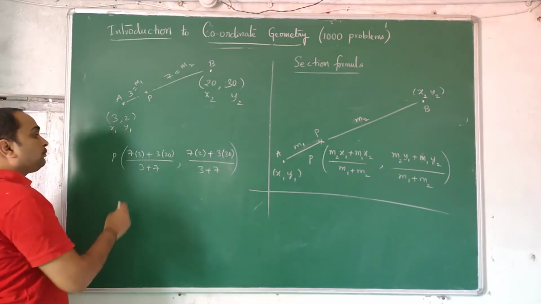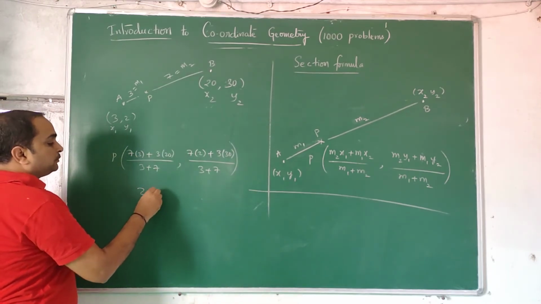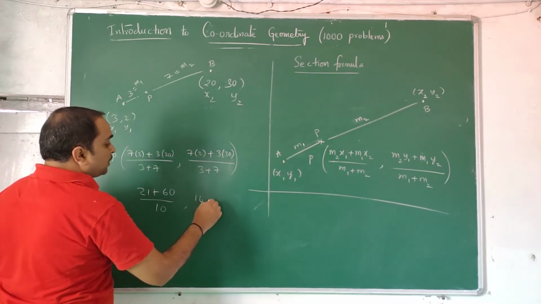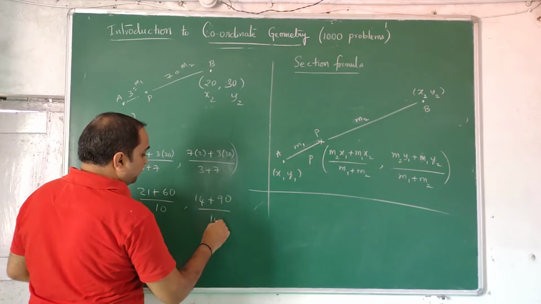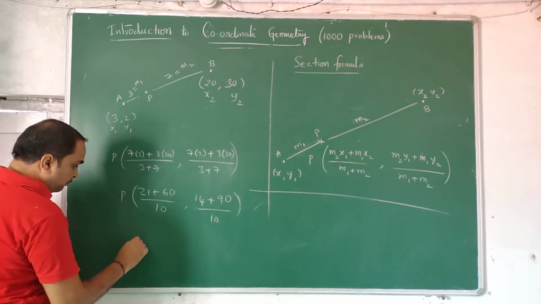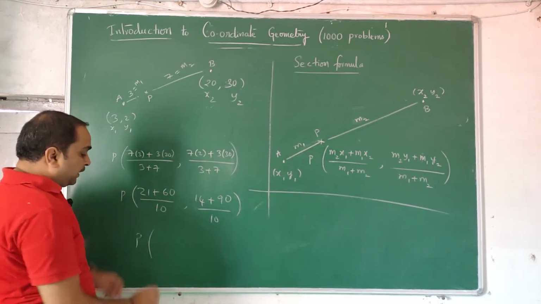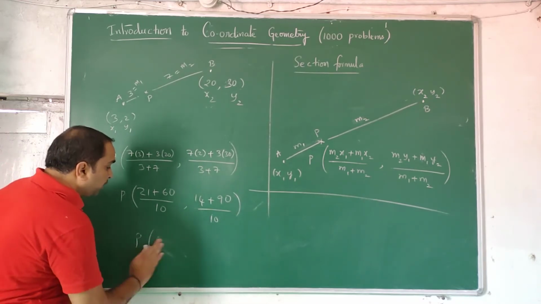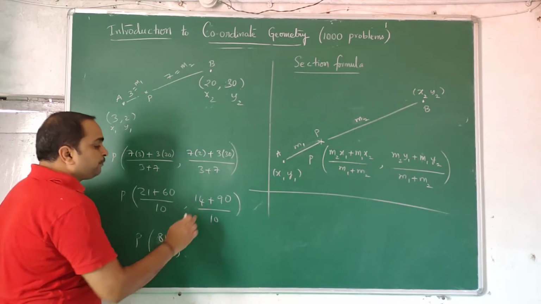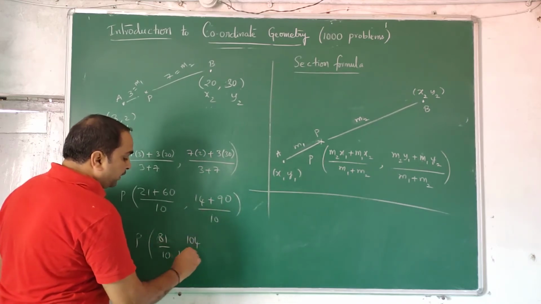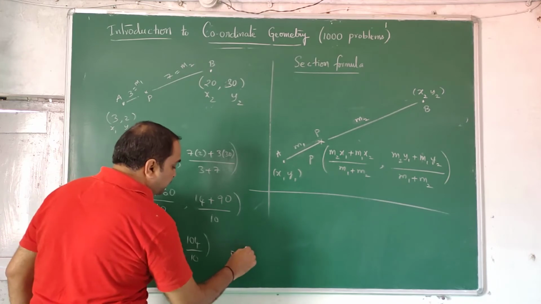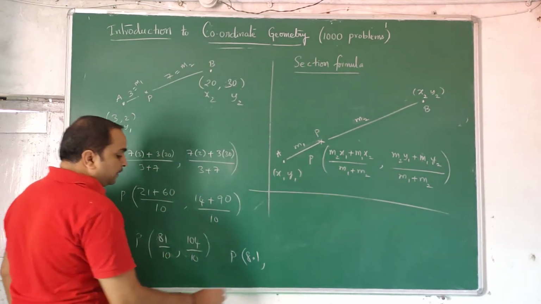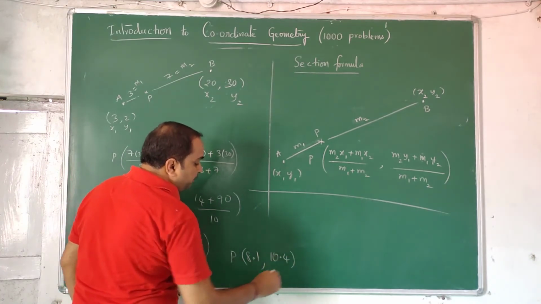So now 7 3s are 21, plus 60, by 10, comma 7 2s are 14 plus 90 by 10. 21 plus 60, 81 by 10, 8.1. Okay, 81 by 10, comma 14 plus 90, 104 by 10. So the point of interest P is 81 by 10, 8.1, and 104 by 10, 10.4.